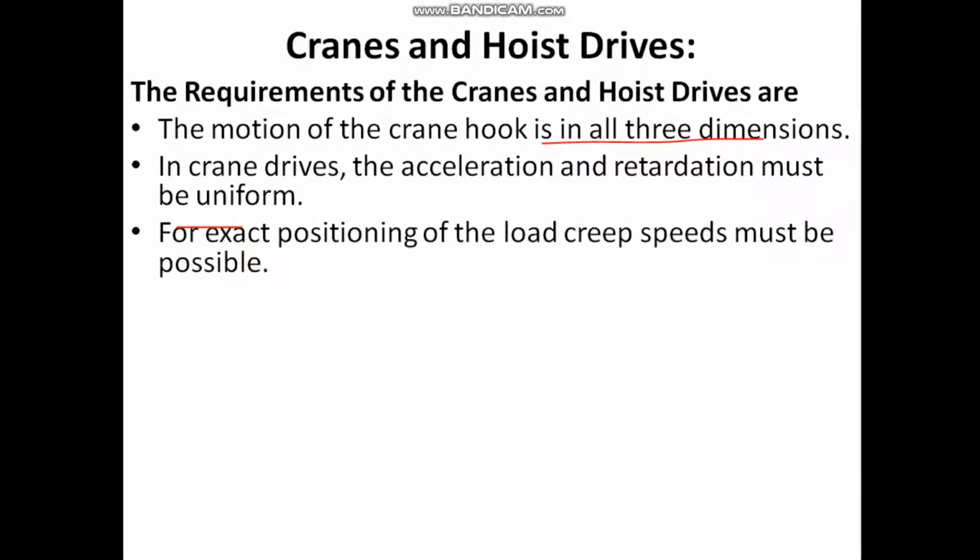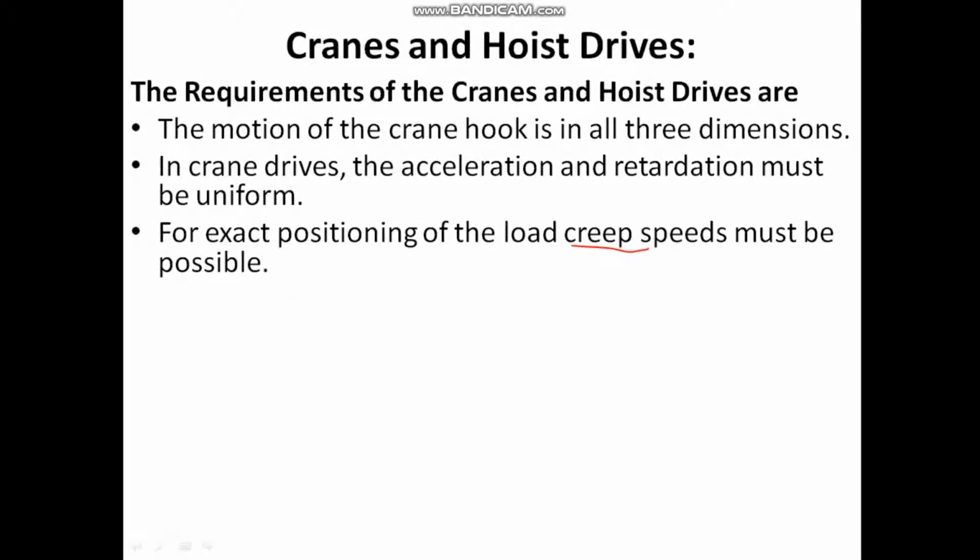Third requirement, for exact positioning of the load, creep speeds must be possible. What is meant by this creep speed? A very slow, constant, continuous, fixed rate of motion of the hoist, trolley or a bridge.